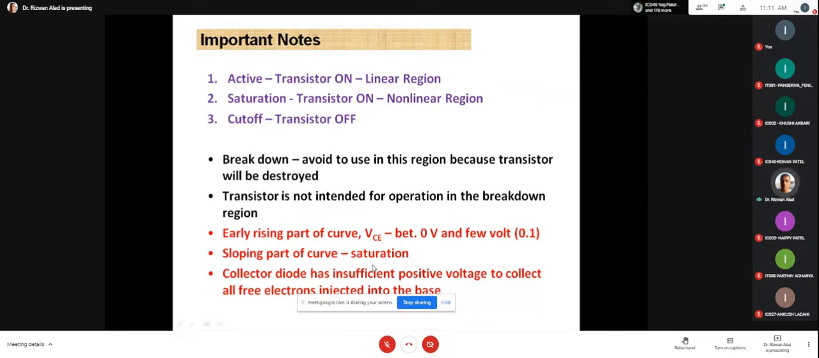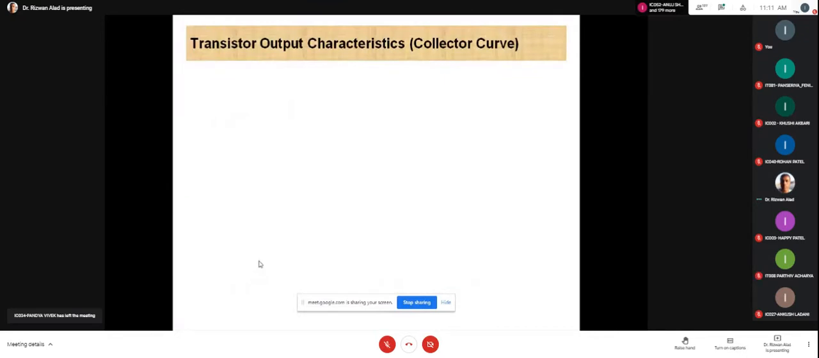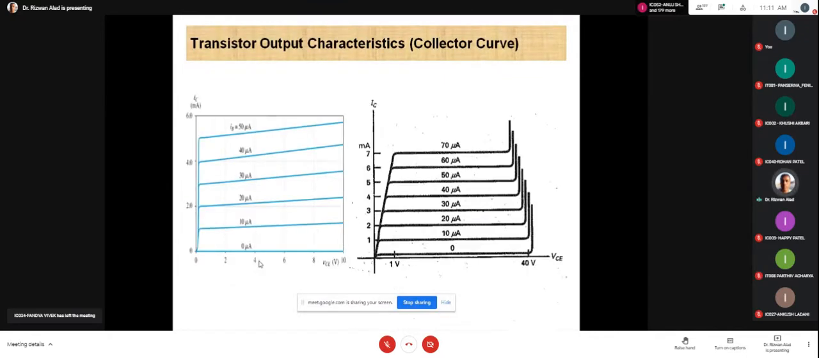And as I told you, the collector current is very, very small here because the collector diode has insufficient positive voltage to collect all the free electrons injected into the base. I think this summary point is clear, everyone. Please tell me if there is any doubt in this slide. Yes, any doubt? No, sir. Okay, can I continue to the next? Yes, sir. Okay, please observe these two graphs.